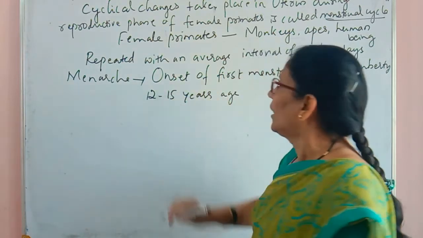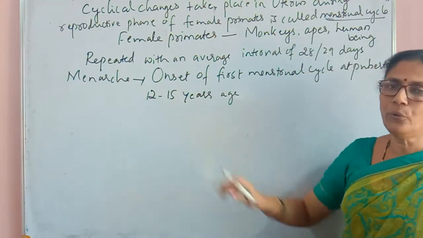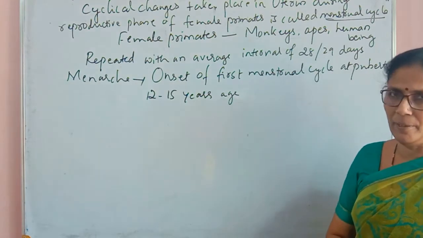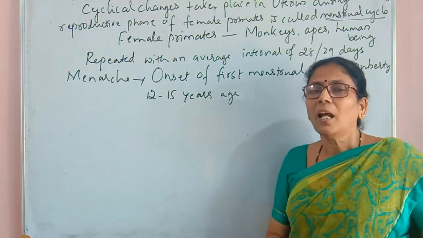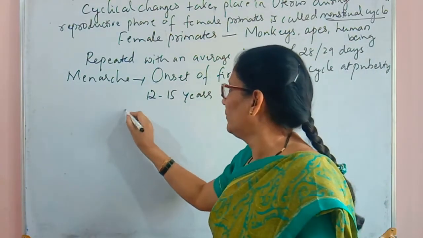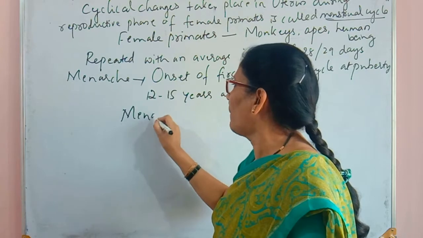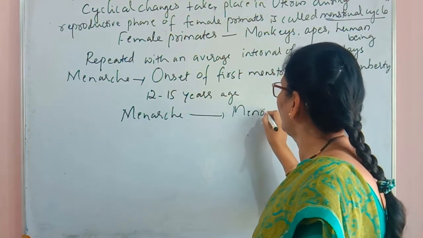This process starts from the menarche and it stops at menopause. It continues from menarche to menopause.